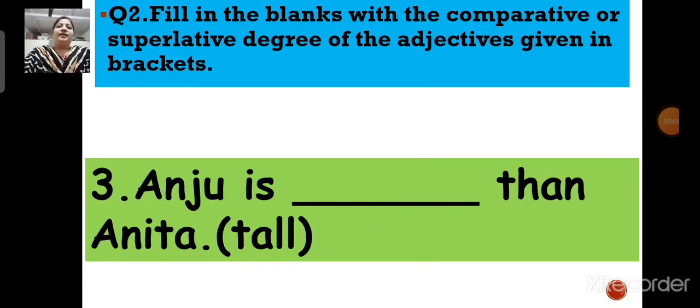Next. Number 3. Anju is dash than Anita. Now here the adjective is tall. Children, here we are doing comparison between two girls, Anju and Anita. Right or not? We are comparing them. Understood? So, Anju is taller than Anita. So, here we will write the comparative degree of the word tall. Anju is taller than Anita. Next.